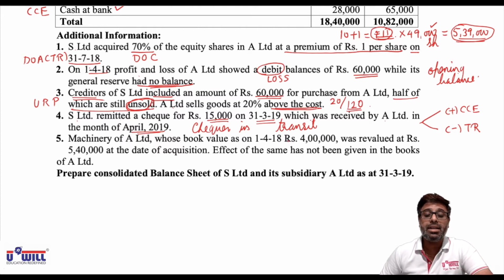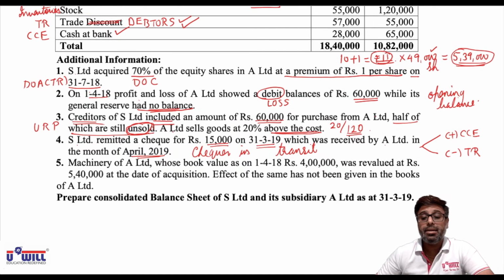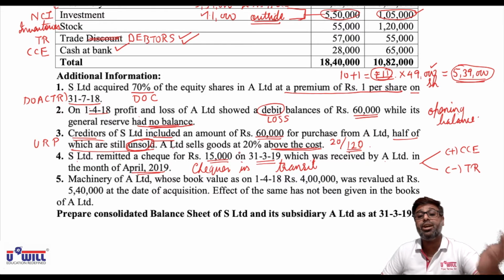Okay, understand the logic once again. It is included in the debtors of A Limited. Creditors of S Limited include 60,000 for goods purchased from A Limited, means A Limited has sold to S. So in the debtors of A Limited, A still shows that it has to receive 15,000 because they did not receive the check. So we have to minus it from trade receivables, and the check in transit is to be added in cash and cash equivalents. Earlier we had done the same, but we had done in current account. Here current account is not given in the question, so we minus it from debtors and we plus in cash and cash equivalents.